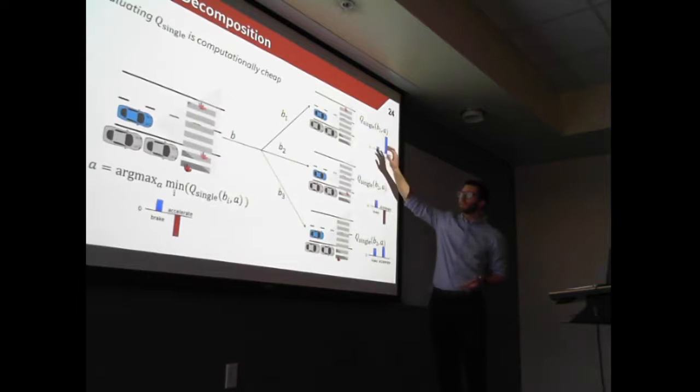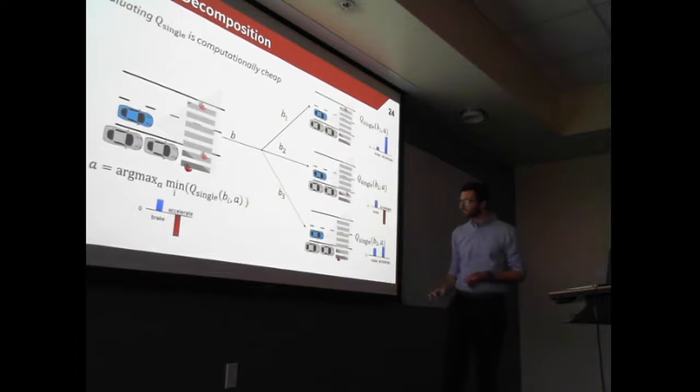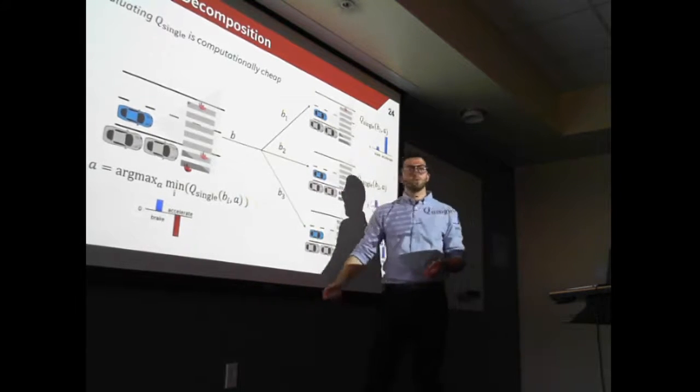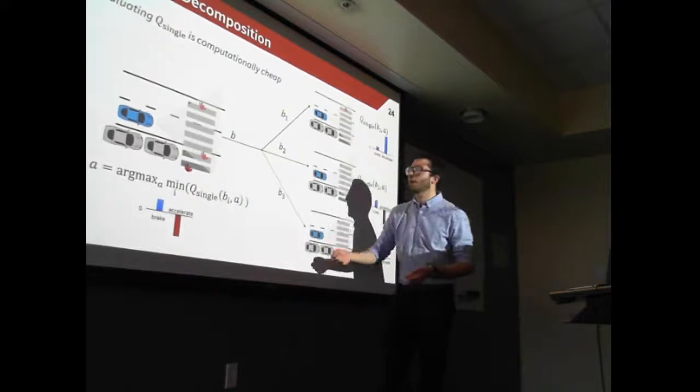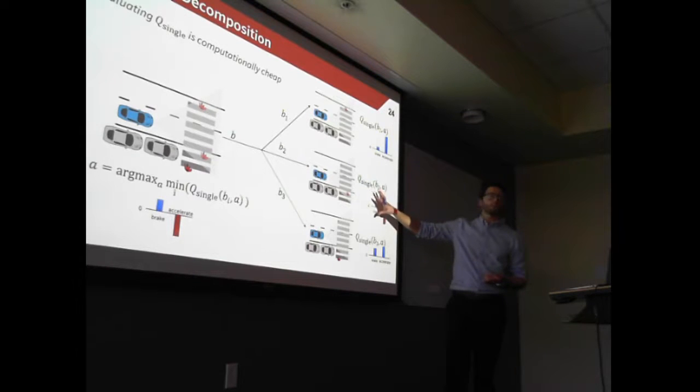We can evaluate that value function with respect to the 3 different situations, and then fuse the information using the minimum here to identify which of these sub-scenarios is the worst case scenario. So here we can see that this pedestrian is the most critical, and the value function associated to this pedestrian says that we should brake.